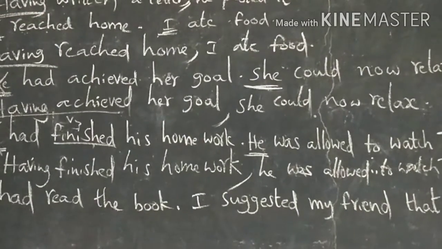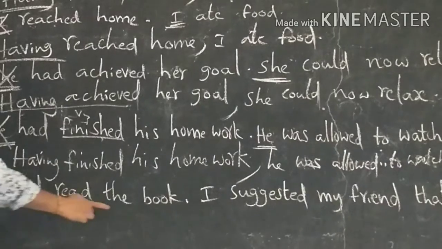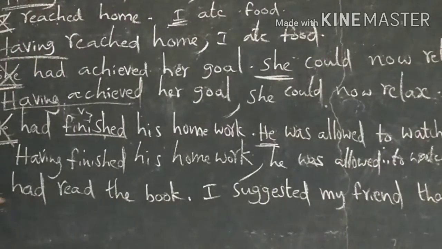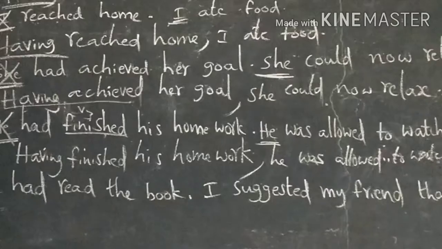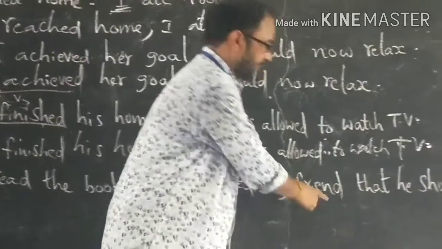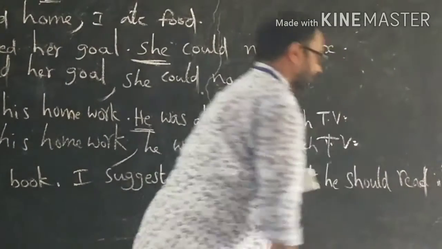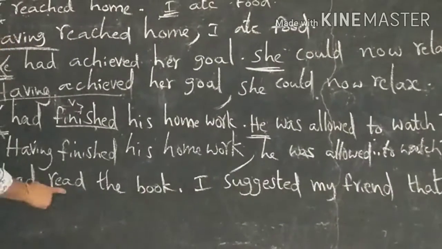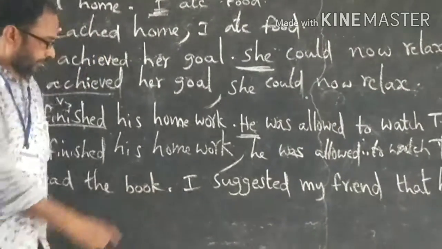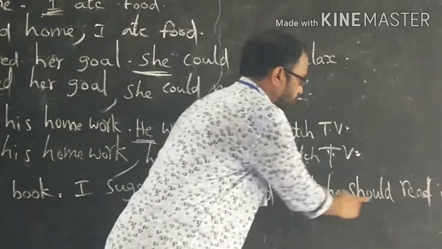Okay. Another example we can say, I have read the book. Full stop. I suggested my friend that he should read it.